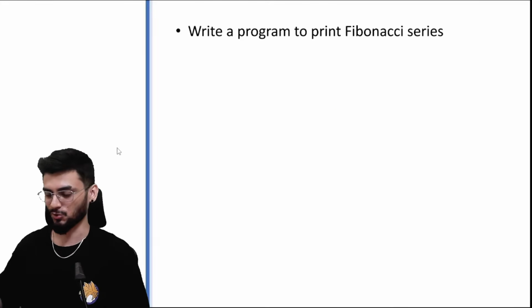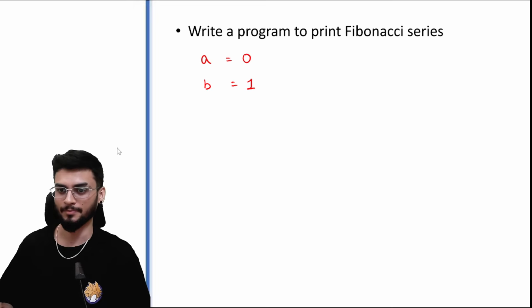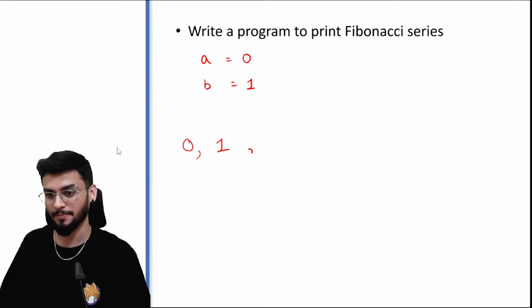All right. So now it would be better to understand. We have A, we have B. Initially A is 0 and initially B is 1. We want to find out the next number. So the next number would always be A plus B, which is 1.